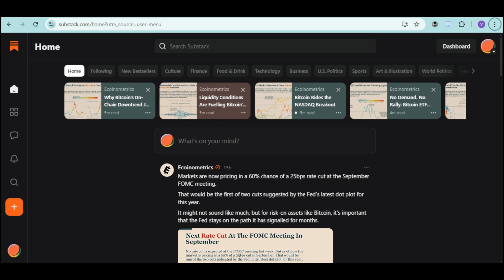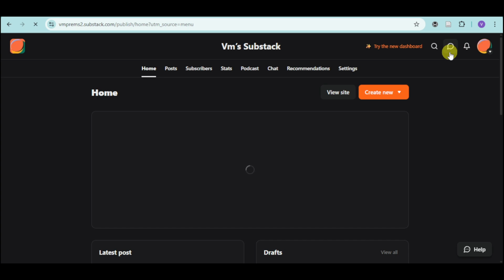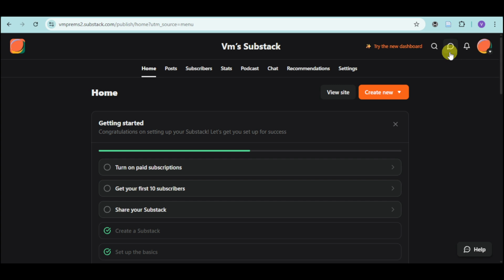Now, once your publication is set up, Substack will look like this. This is the homepage of Substack. And to see your publication, all you have to do is to go to your dashboard button right here and click on that. And it will automatically redirect you straight to your dashboard publication.